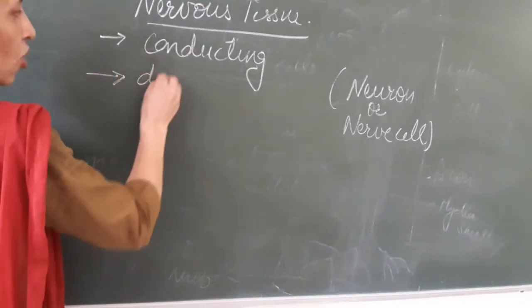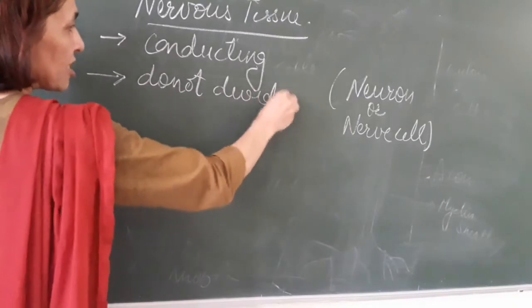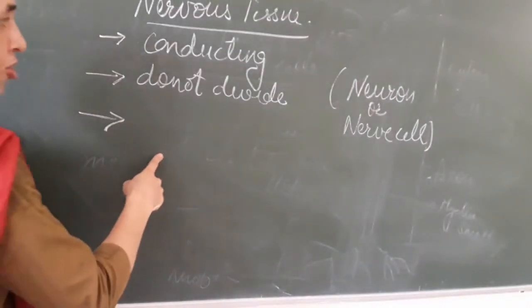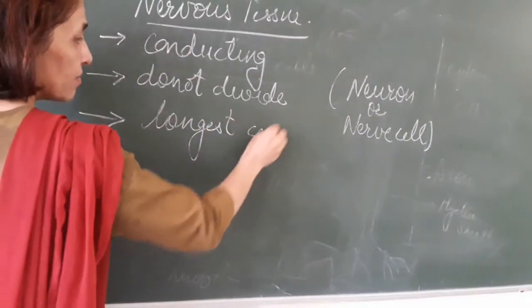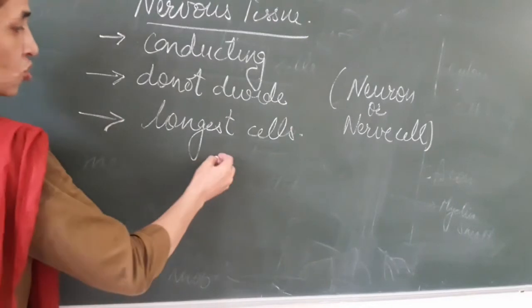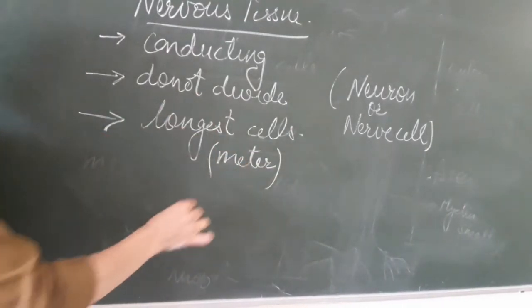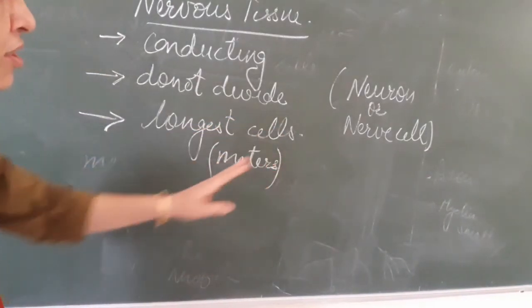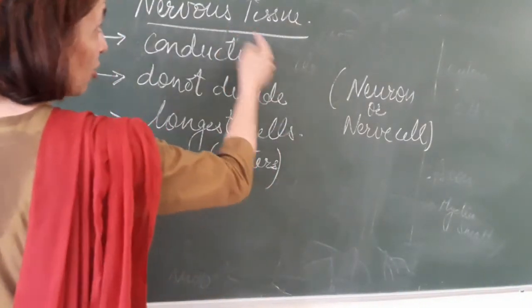Second, they do not divide once they are formed. Number 3, you have read also, they are the longest cells in our body. Sometimes they are so long that they can be a few meters long.